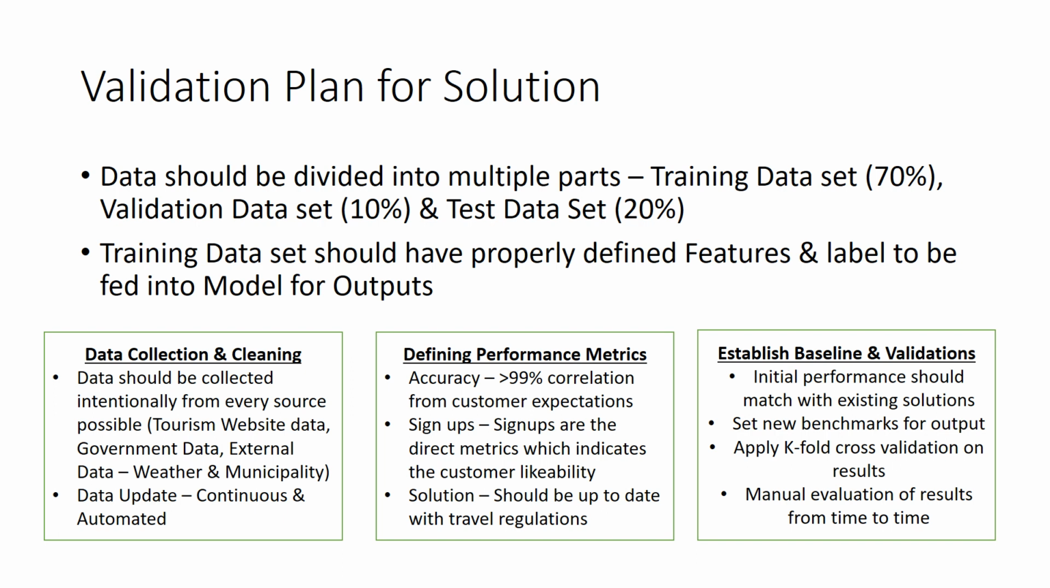Data updates should happen continuously and should be automated. Defining performance metrics. Accuracy should be more than 99% correlation with the customer expectation. Signups will help us define whether the customer is liking it or not. Solutions will be up to date with travel regulations. Establishing baseline and validation. Initial performance will match the current solutions that are available in the market. We should put a new benchmark for the output and apply k-fold cross validation for the results. Manual evaluation of results from time to time will help us stay in the correct direction.